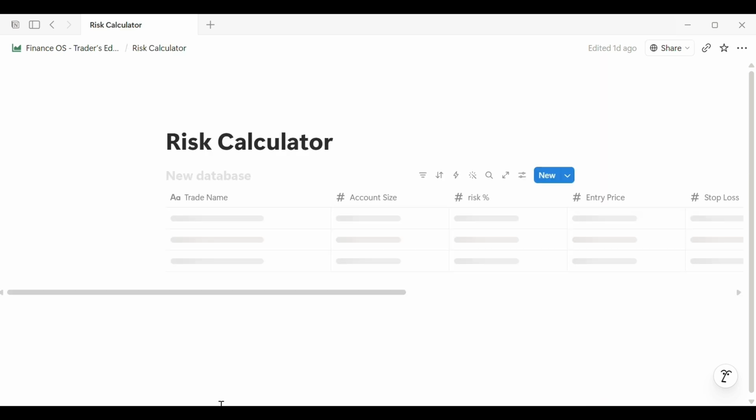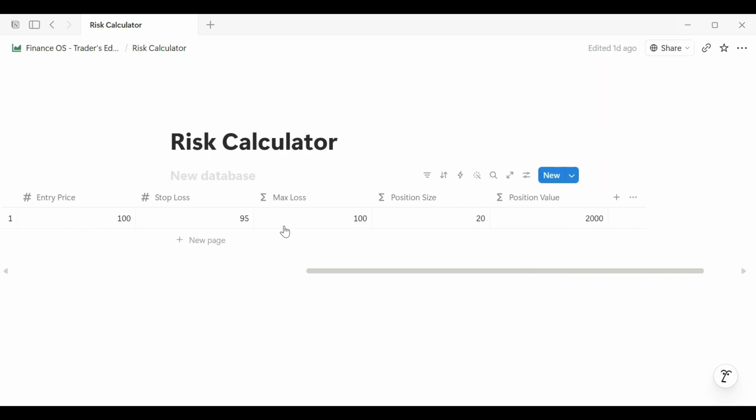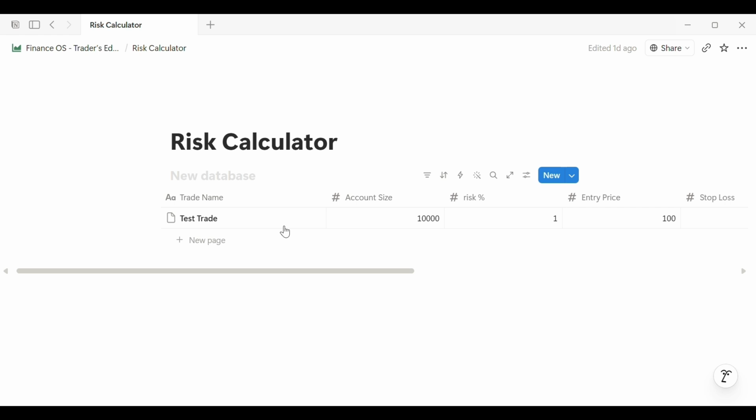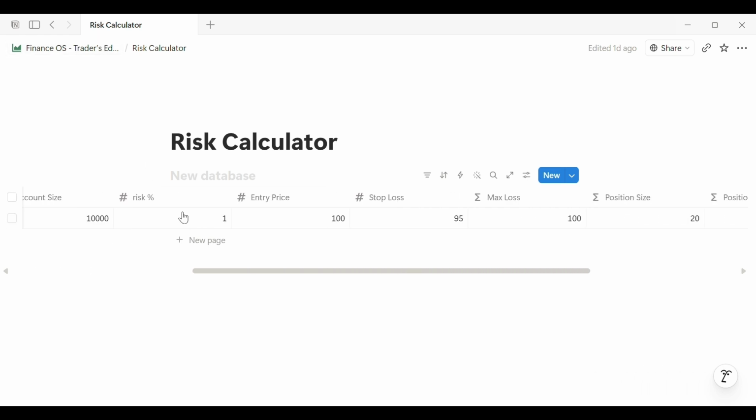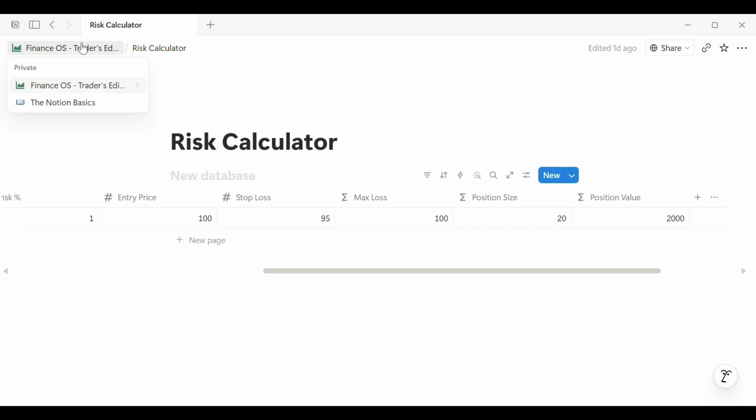Page 2 is the risk calculator. You type in your account size and your risk percentage. It instantly tells you your position size and your maximum loss before you enter a trade. I stopped overtrading the first week I used this.